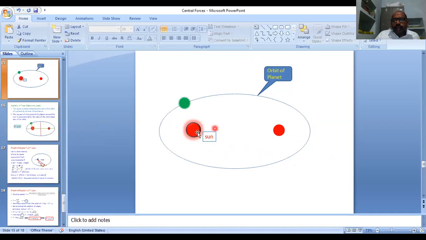Whenever the planet reaches this point, R is much smaller. If it moved with uniform angular velocity, it would cover only lesser area. But whenever it is approaching the sun, it moves faster. We can observe in the animation, and we see once more.